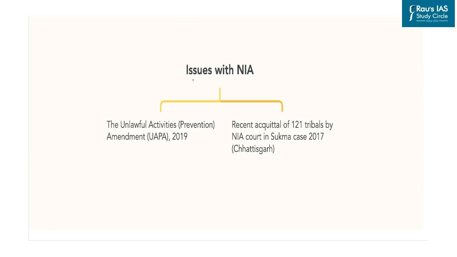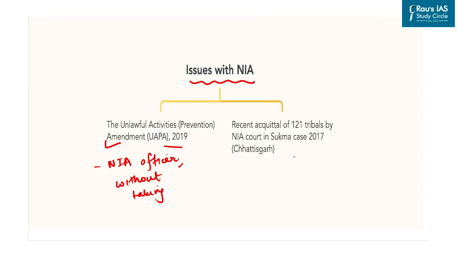Further, there have also been issues with the working of National Investigation Agency. The Unlawful Activities Prevention Amendment Act that was passed in the year 2019 allows the NIA officer to conduct raids and seize properties that are suspected to be linked to terrorist activities without taking prior permission from the state government. This has been a bone of contention between the center and the state.